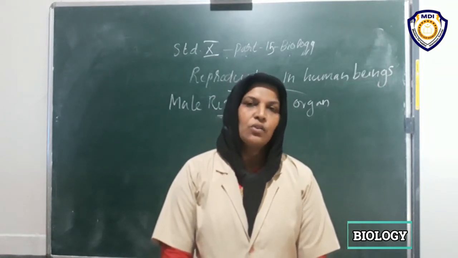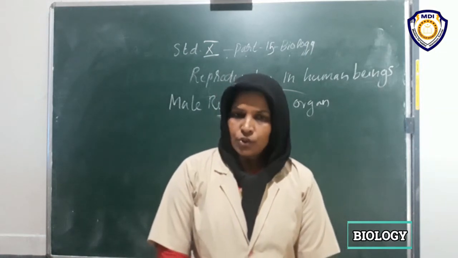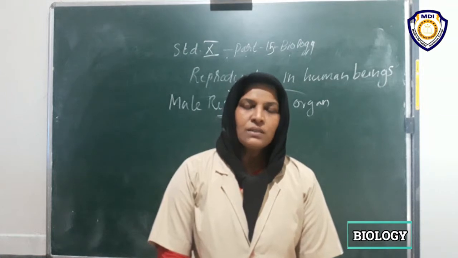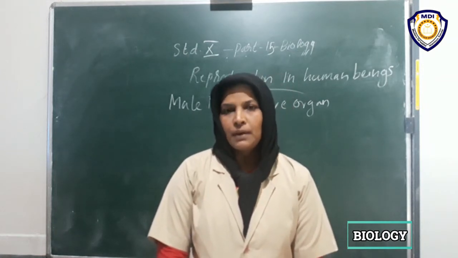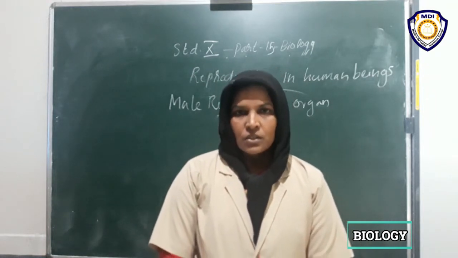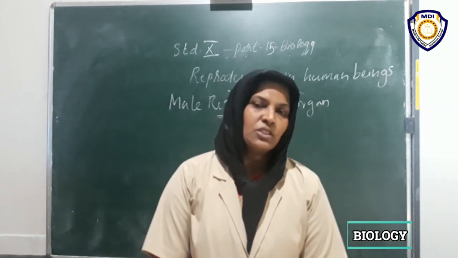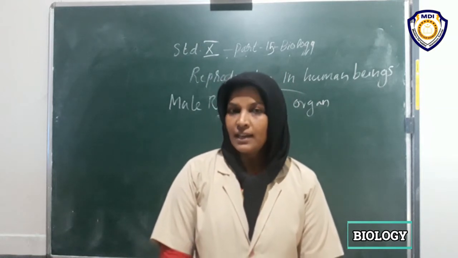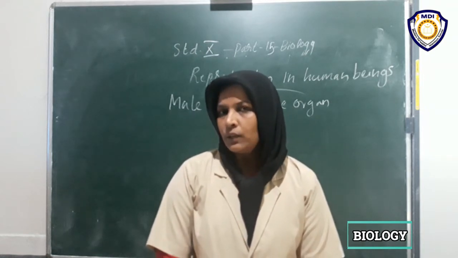The testis is a muscular organ consisting of many highly convoluted tubules inside. It is well protected by a sac-like structure called the scrotum. The testis produces testosterone hormones and sperms, otherwise known as male gametes or male gonads.